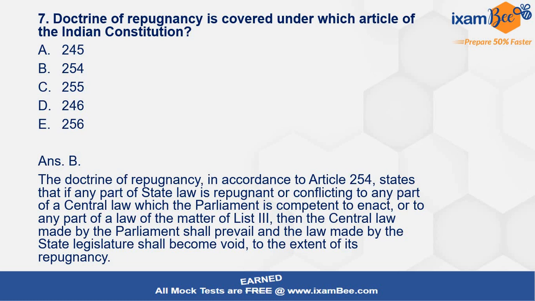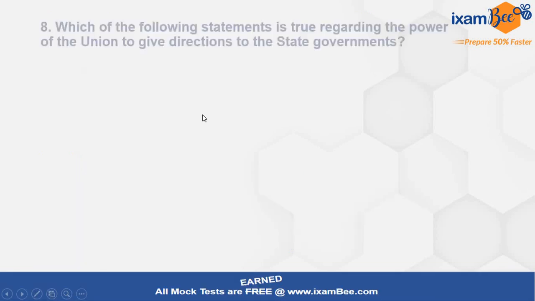If suppose there is a conflict in the law made by union and the state, then the law which is made by the parliament will always prevail, and it will be the part of law which is coming in conflict with union. Only that part will become repugnant and not the entire law. So 254 of the Constitution, I would suggest you should read for this.